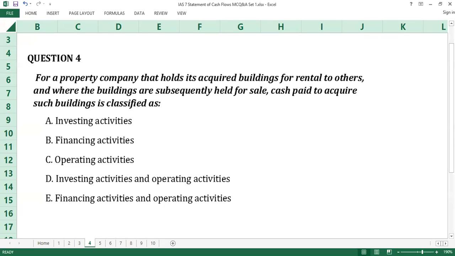Time up. The answer to question number 4 is C, operating activities. It is provided within paragraph 14 of IAS 7 that cash payments to manufacture or acquire assets held for rentals to others and subsequently held for sale, as provided in paragraph 68A of IAS 16, property, plant, and equipment, are cash flows from operating activities. C is the answer to question number 4.